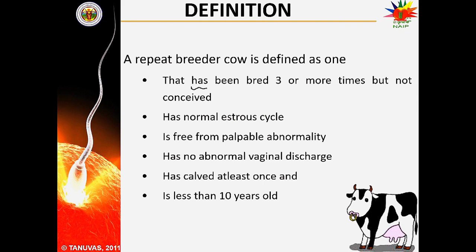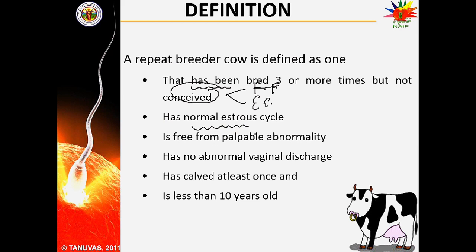A cow that has been bred thrice or more than 3 times but is unable to conceive. This is mainly because of two factors. First is failure of fertilization and second is early embryonic death. This cow is having a normal estrus cycle.